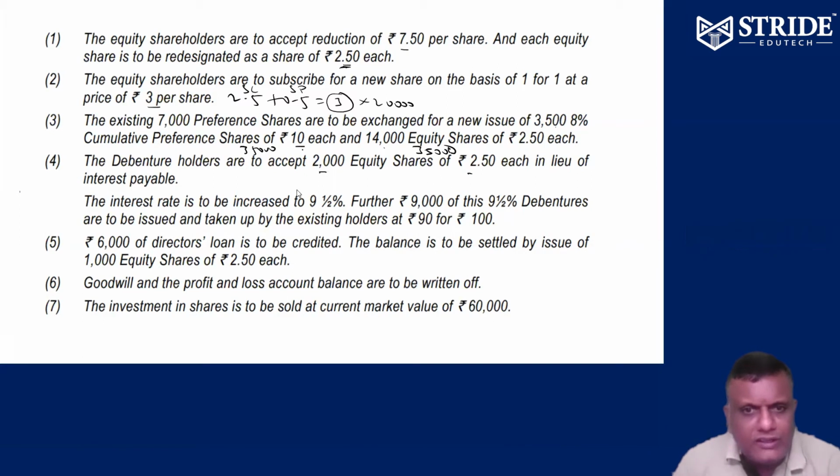Debenture holders are to accept 2,000 equity shares of 2.5 each in lieu of interest payable. That's it. Interest rate increased to 9.5%.